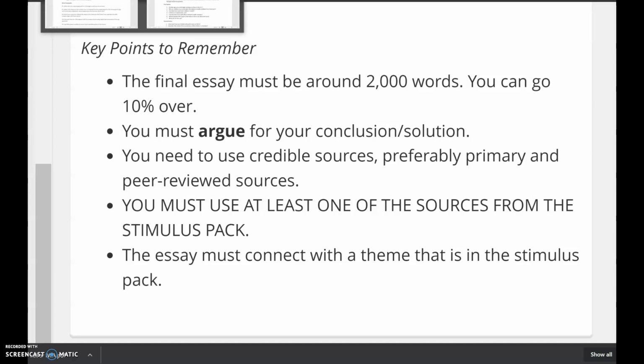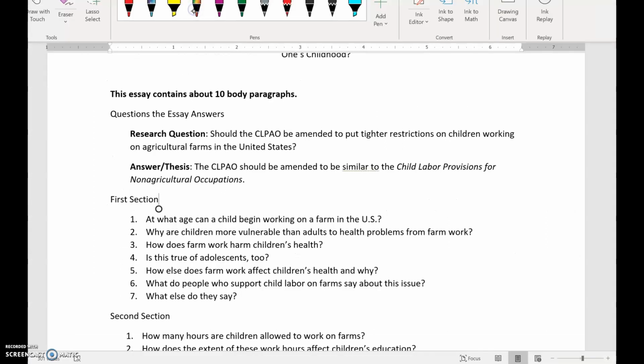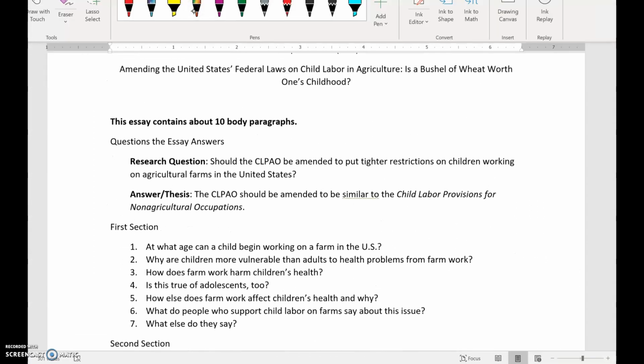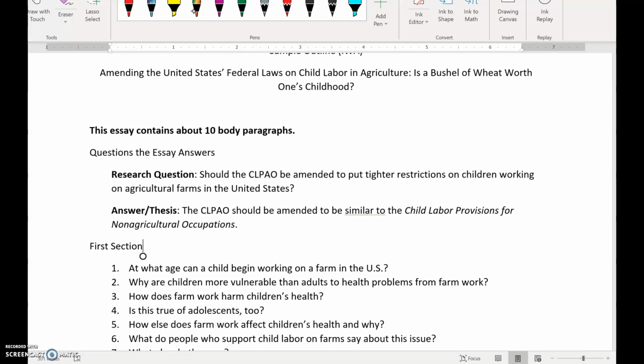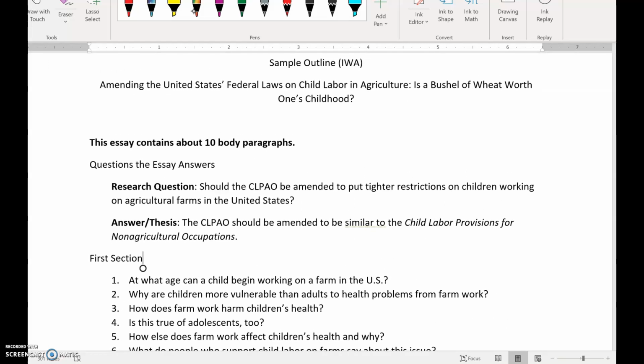So let's first talk about this one. This is one that I guess came out a few years ago. I don't remember exactly what the stimulus was about, but the title of this one is Amending the United States Federal Laws on Child Labor in Agriculture. Is a bushel of wheat worth one's childhood? And this essay, by the way, contains 10 body paragraphs.